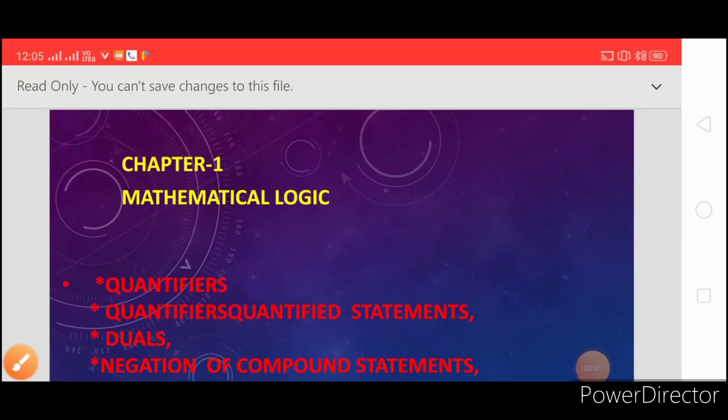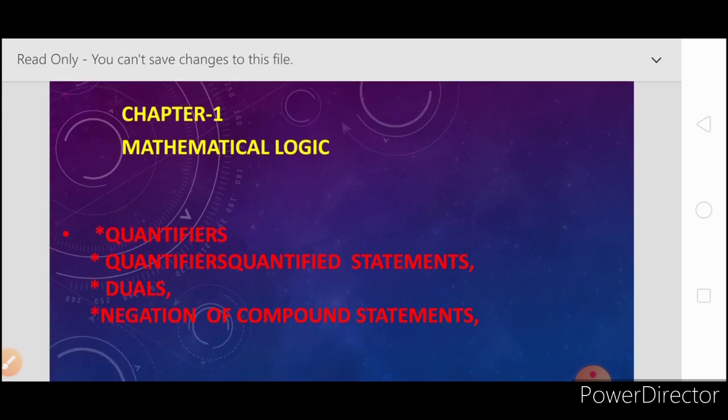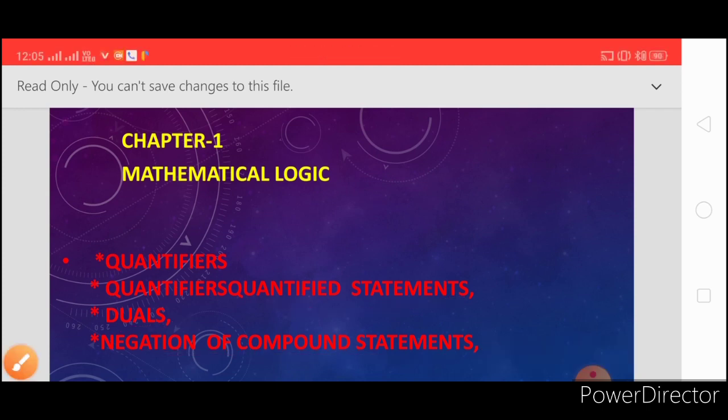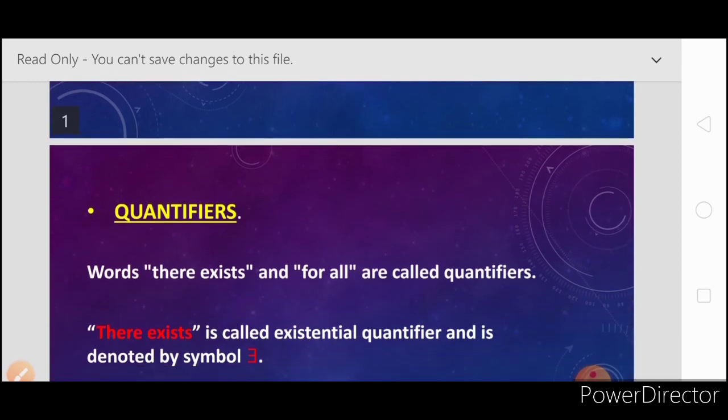Hello friends, in our last video we learned about some concepts of mathematical logic, such as statements, some connectives, and how to prepare a truth table and the concepts that depend on truth tables. Today we are going to learn some next concepts of mathematical logic, such as quantifiers, quantified statements, duals and negation of compound statements. So friends, firstly we discuss quantifiers.